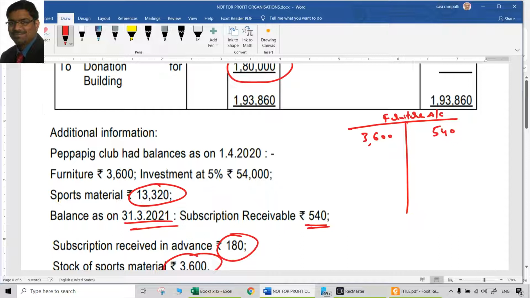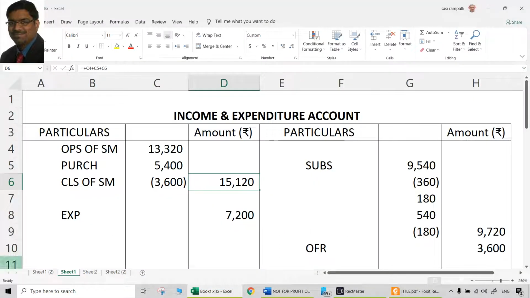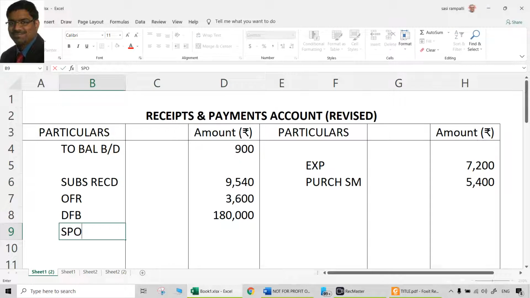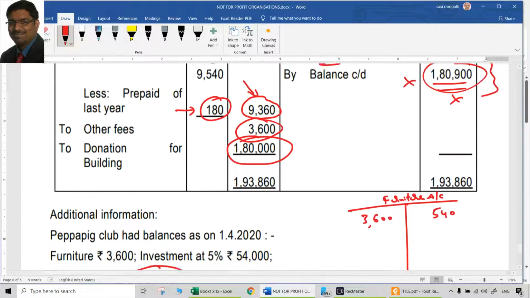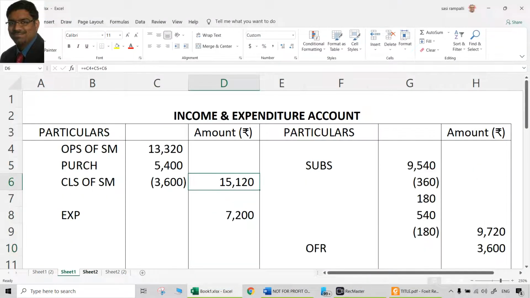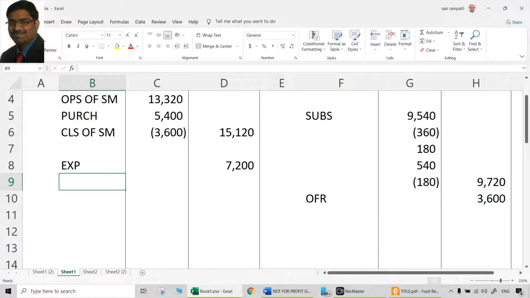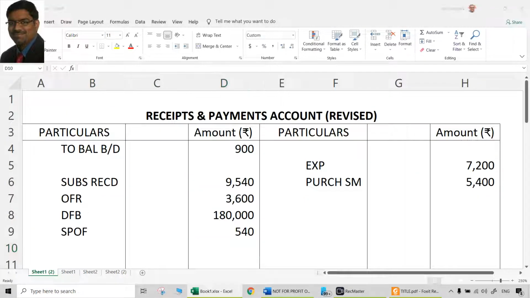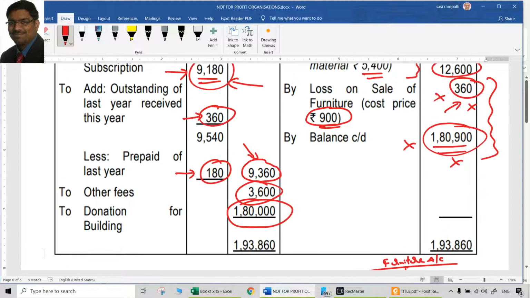So that is by bank or by cash. 540. That is a receipt. So sale proceeds of furniture 540 should go to the receipts and payments account. What about this 360? That is a loss. That also has to be credited to furniture account 360, because the total cost that should be taken out of furniture account is 900. So 360 is credited in the furniture account, but where should it be debited? It is a loss. Loss means it should be debited to income and expenditure account, loss on sale of furniture. That is 360. So that is the treatment for this 900 worth of furniture that is sold.